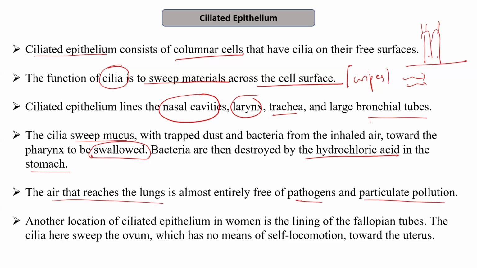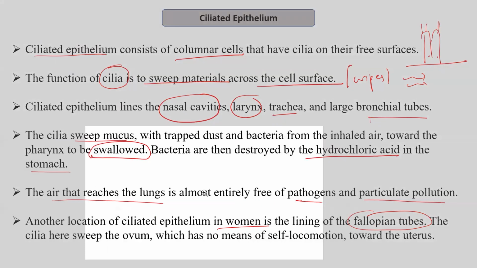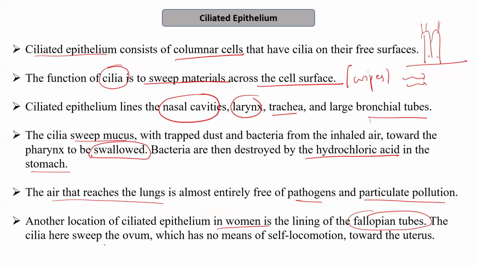Another location of the ciliated epithelium in women is the lining of the fallopian tubes. The fallopian tube is a part of the reproductive system that consists of ciliated columnar epithelium. Now, the function of ciliated columnar epithelium is that the cilia that line the fallopian tubes help in sweeping the ovum.